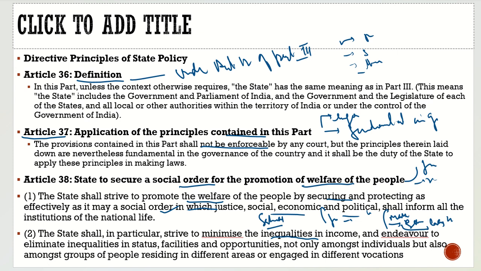She can't sue me. First reason, this directive principle is not enforceable. Second, I am a private person, and I don't come under the definition of the state. When I don't come under the definition of the state, my focus is majorly on profit.